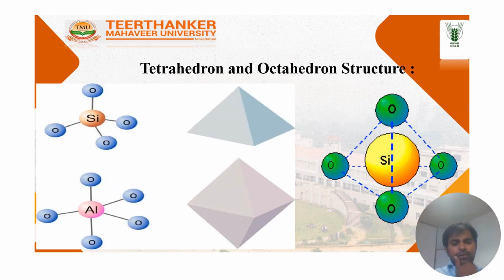After that, I just want to show the silica tetrahedron and octahedron. Here you can see the geometrical arrangement of silica and oxygen: 1, 2, 3 and 4. Here there are four oxygens and one silica, so this is named the tetrahedral. Tetra means four and hedron means solid. And here you can see aluminum or magnesium arranged with six oxygens or hydroxides, OH. That is known as the octahedral structure.